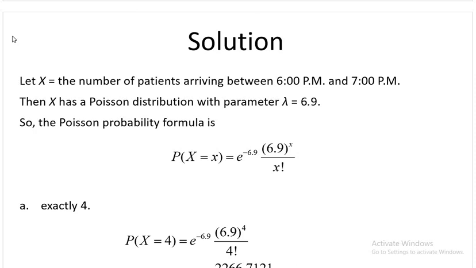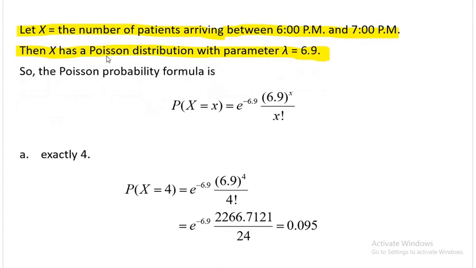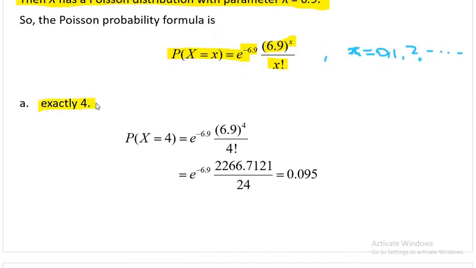So the solution is: if X is my Poisson random variable, which is the number of patients arriving between 6 and 7, then X has a Poisson distribution with parameter 6.9, because this is given to me. So the formula becomes: probability of X equal to x is e to the power minus lambda, lambda to the power x, divided by x factorial. Now small x can be 0, 1, 2 and so on, because no upper limit is mentioned here. The first question was, what is the probability that exactly 4 patients come? It means I need probability of X equal to 4.